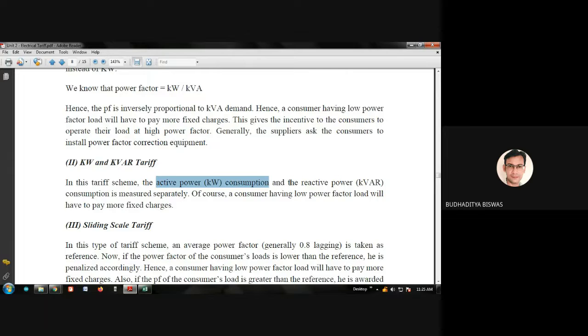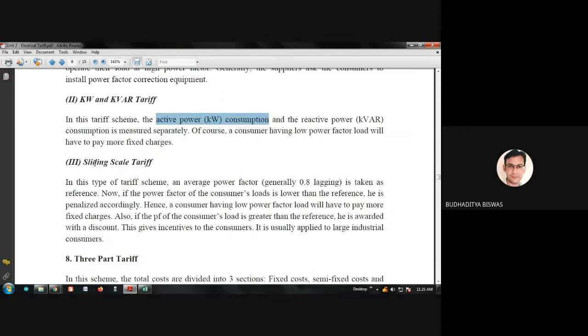This active power measurement and the reactive power measurement are done separately. So they need to install a separate meter for measuring the reactive power consumption and the active power consumption. Obviously a consumer having a low power factor will consume more reactive energy, and they will need to pay more. And the last one is the sliding scale tariff.